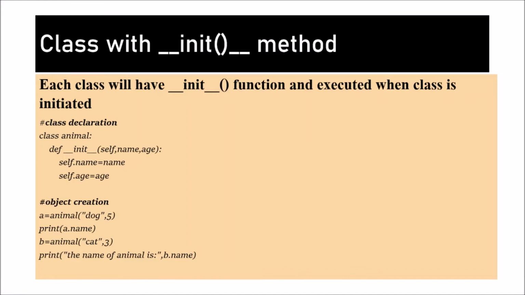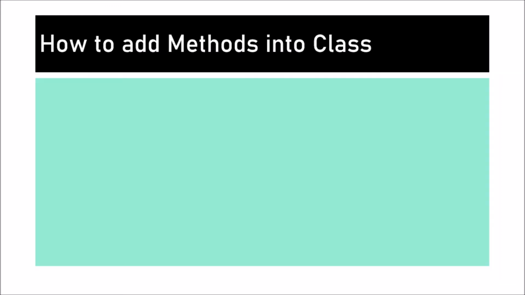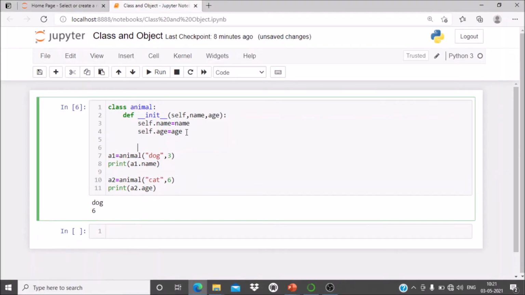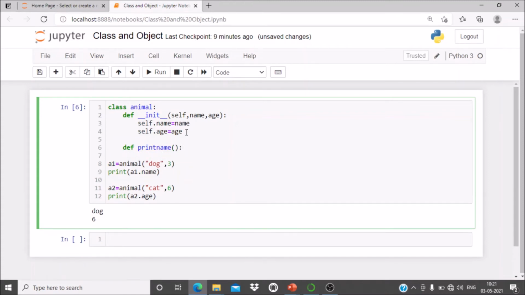Now after the init method, you can have multiple functions, that is nothing but methods in the class. So how you can add the methods into the class. We'll see how we can add the method. The same class we'll take and we'll add the methods. For example, def print name. Print name is the method, that is a function. I will write the definition of the function, and that function will be called a method.